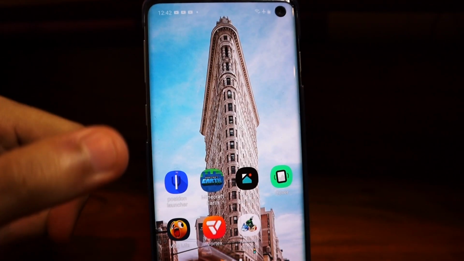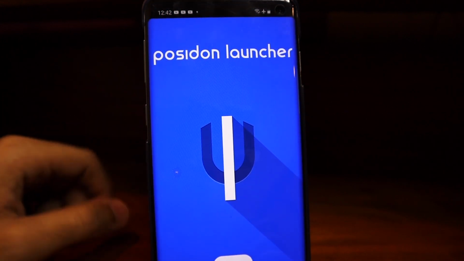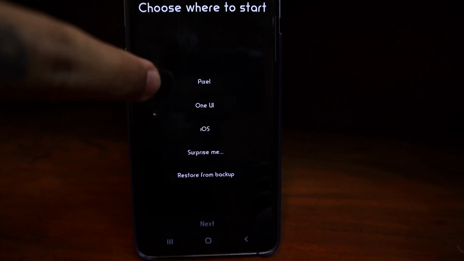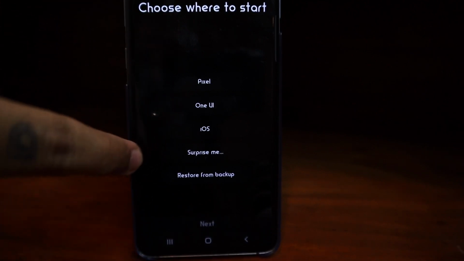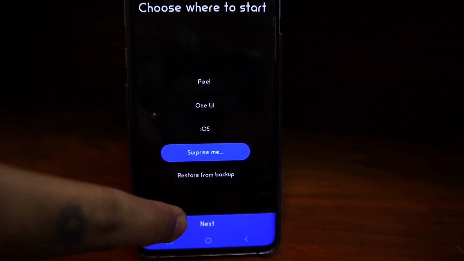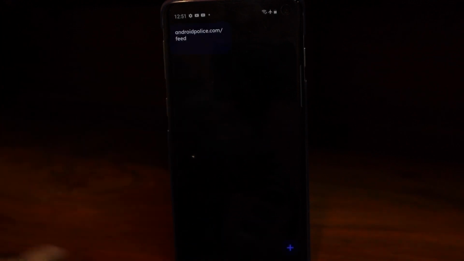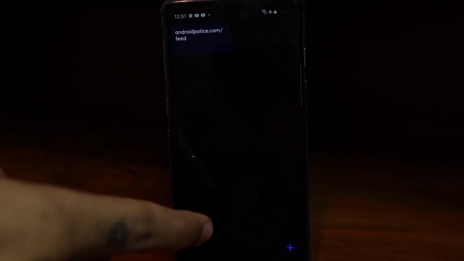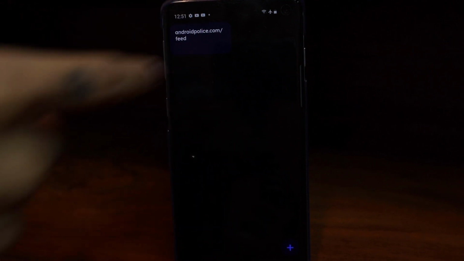First upcoming beta app today is Poseidon Launcher or Sidon Launcher, whatever you want to call it. It lets you choose if you want the Google Pixel feel, the One UI feel, or the iOS feel. And it has a button which says surprise me. So I'm going to go ahead, click on surprise me and say next. Now it requires you to select a source for news so that it can display the news right here. In this case, you can add new blogs, but for now it has Android Police right here. So I'll click on this.